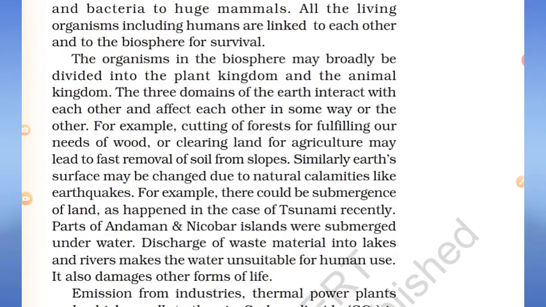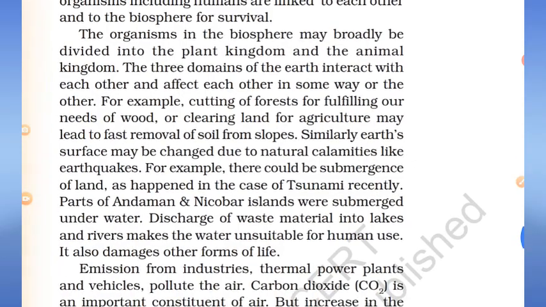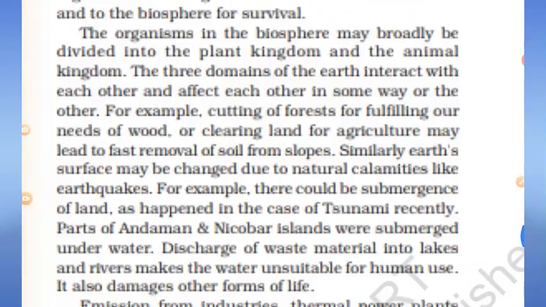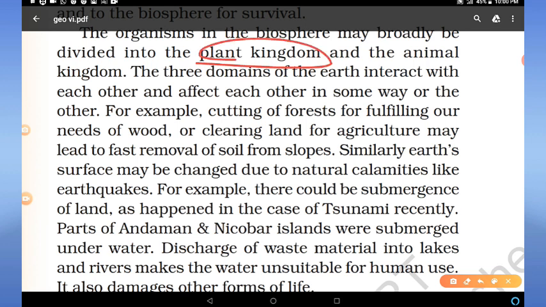The organisms in the biosphere may broadly be divided into two parts: plant kingdom, in which many species of trees and plants are found, and animal kingdom, in which many kinds of animals and creatures are found.